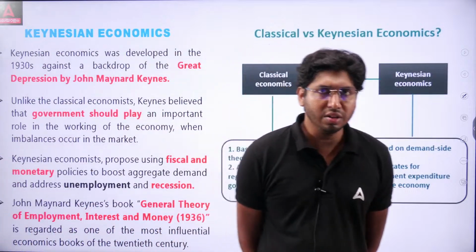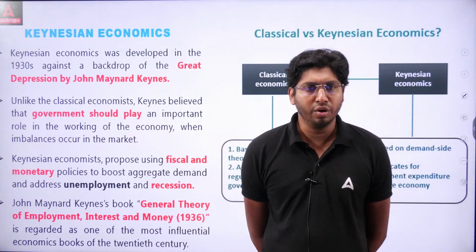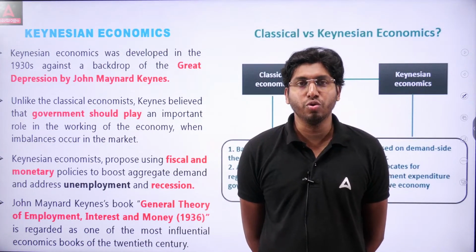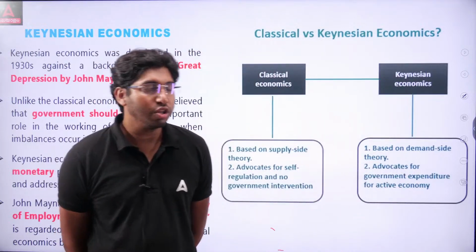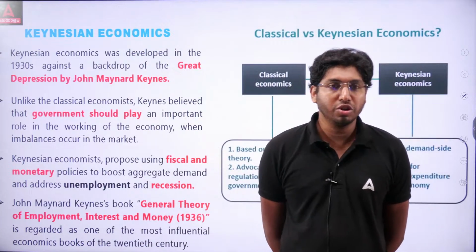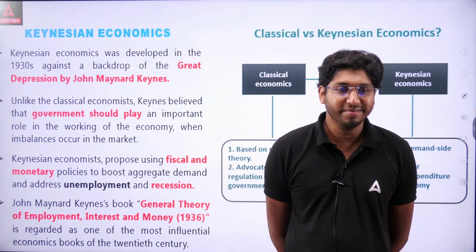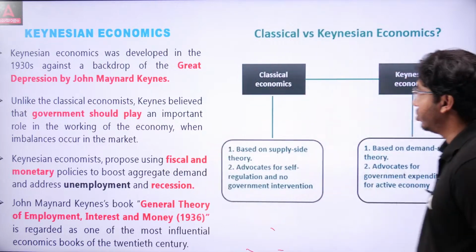They may ask in your examinations who wrote the book The General Theory of Employment, Interest and Money. It was published in 1936 by John Maynard Keynes.